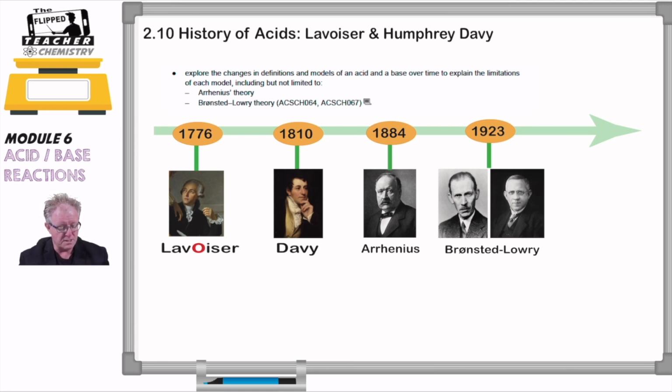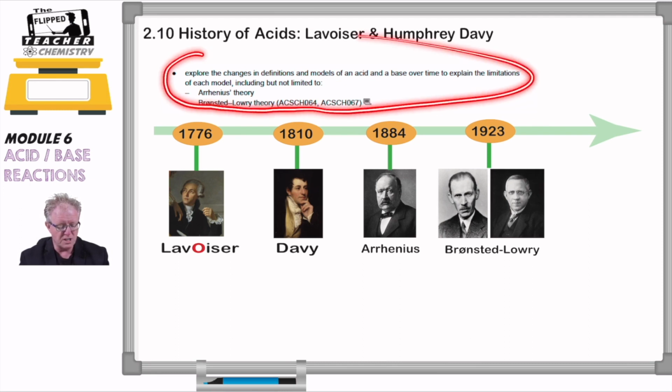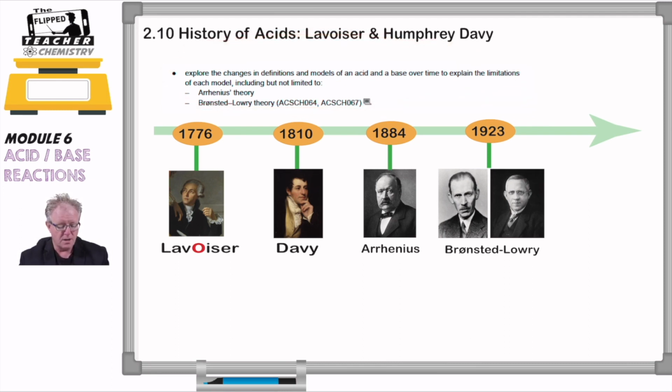Alright, so here is the syllabus statement, where it says explore the changes in definitions and models of an acid and base over time to explain the limitations of each model, including but not limited to. Don't you love those statements? It explicitly says the Arrhenius theory and the Brønsted-Lowry theory. However, we're going to be looking at some others because these other theories are classically described in a lot of chemistry textbooks, were described in the previous old chemistry syllabus, and crop up from time to time. So we're going to cover all of these.